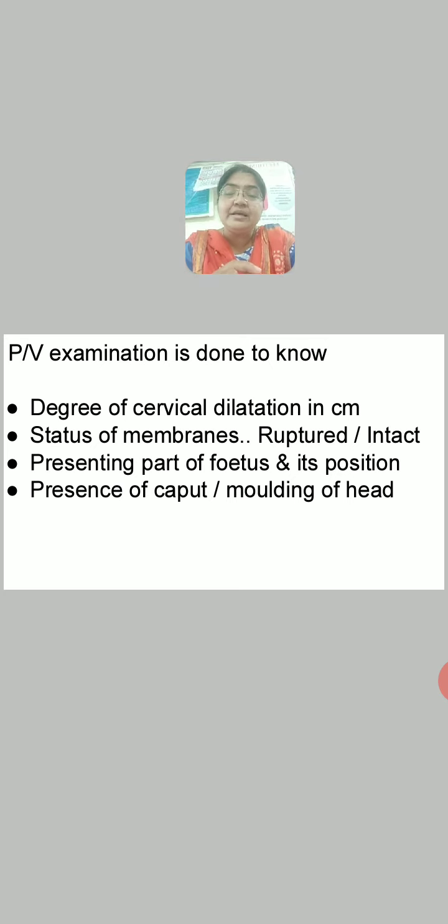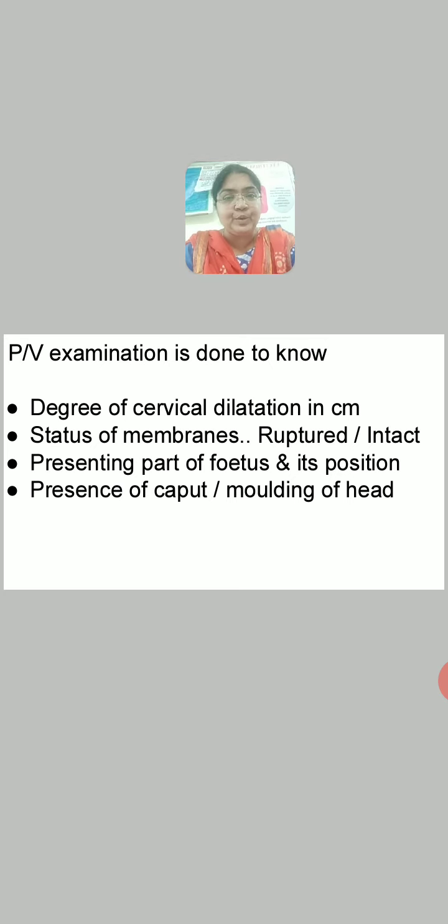Then you can also get the information about the presenting part of the fetus, whether it is vertex or breech. If it is vertex presentation, you will have a hard feeling through the fingers on PV examination. If it is breech, you will have a soft feeling. And its position, whether it is LOA or ROA. We are talking about normal labor, so we are concerned only with the normal position. Normal positions are LOA and ROA. Only the anterior positions are normal. The posterior positions are abnormal. So we can get whether the position is LOA or ROA.